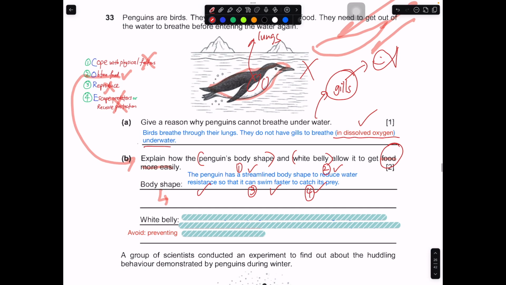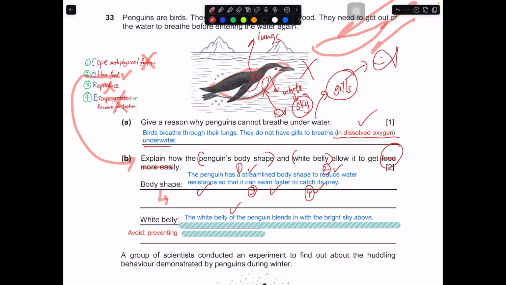So white belly. How does a white belly help them get food more easily? You can think about the idea of camouflaging. If they have a white belly, they can camouflage themselves against the bright skies above. Over here, this is white. The fish below will look up at it and think that this is the sky. They will think that the belly is sky, and that the penguin is not there. Because the penguin is able to blend in with the surroundings using its white belly, it can catch its prey without the prey noticing it. So this is how you can use it.